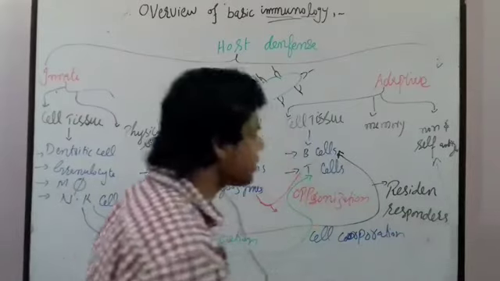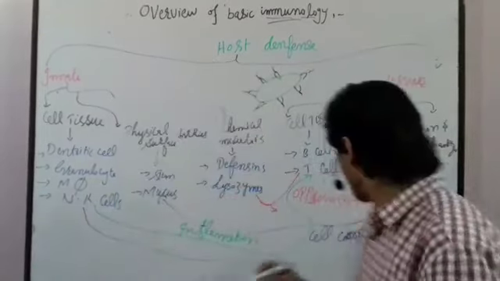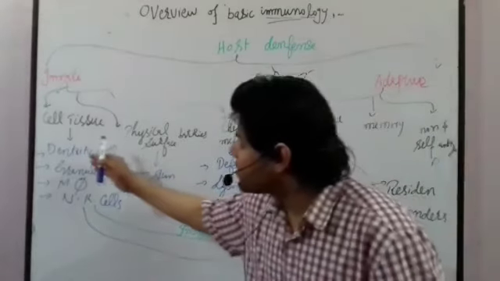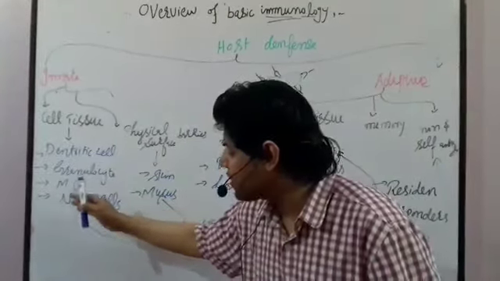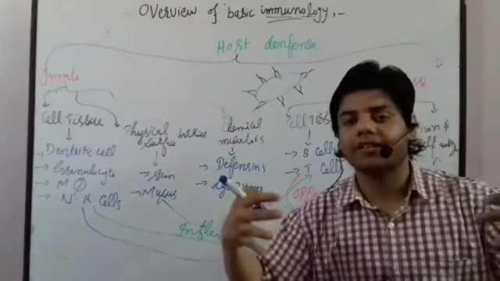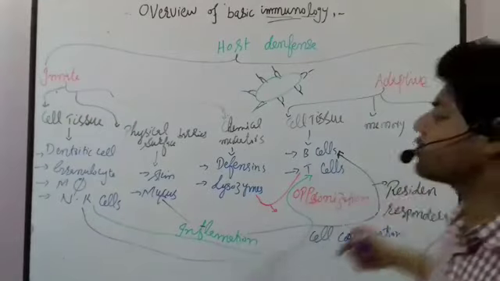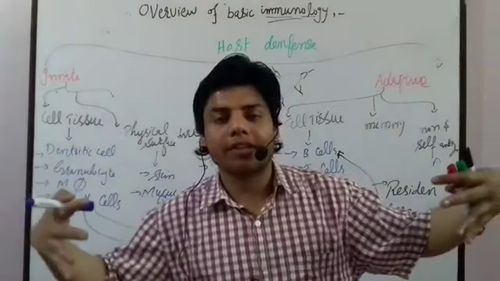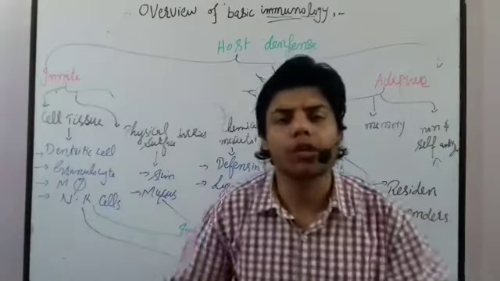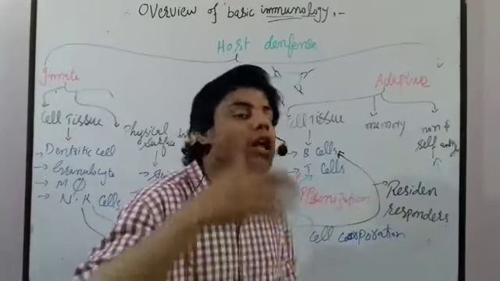What does cell cooperation mean? It means that the dendritic cells, granulocytes, macrophages, and natural killer cells interact with the self and non-self antigen. Whenever they interact, we call that cell cooperation. Both interact with each other, that's why we call it cell cooperation.